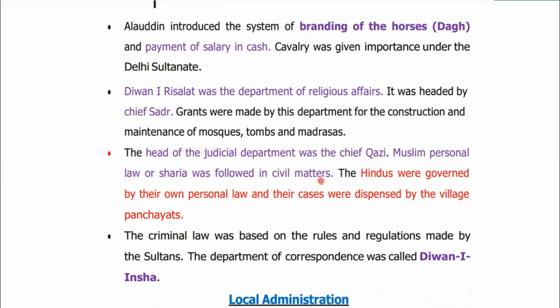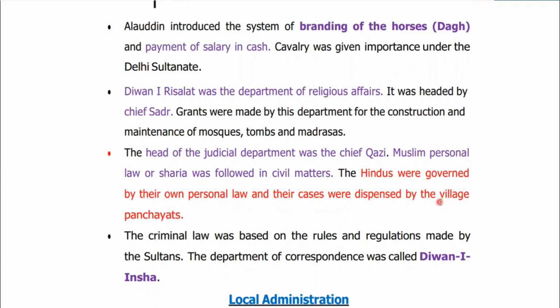In the justice system we have two kinds of matters: civil and criminal. For civil matters, there was separation. Muslim people were governed under Muslim personal law or Sharia, but Hindus were governed by their own personal law, and their cases were dispensed by the village panchayats.